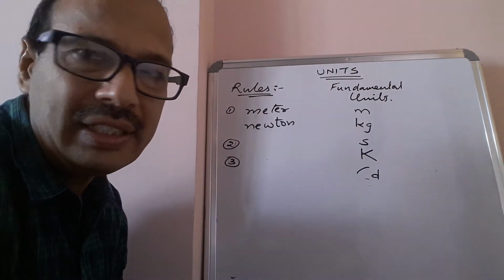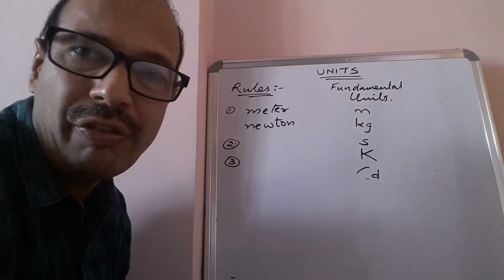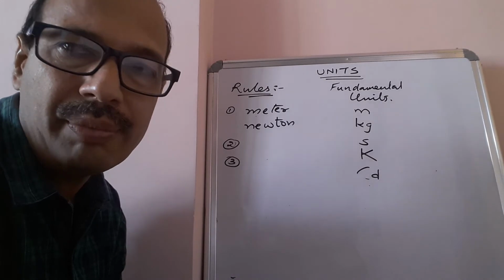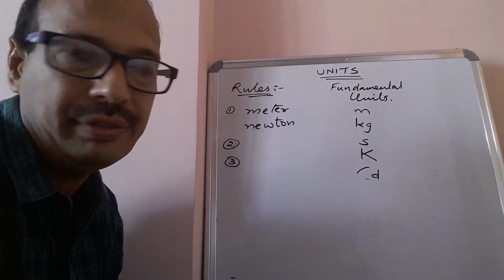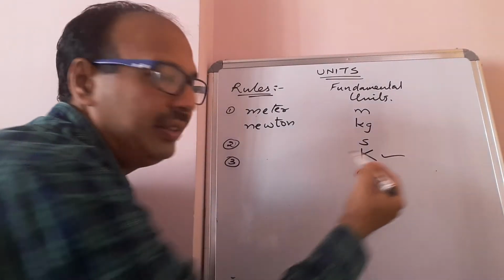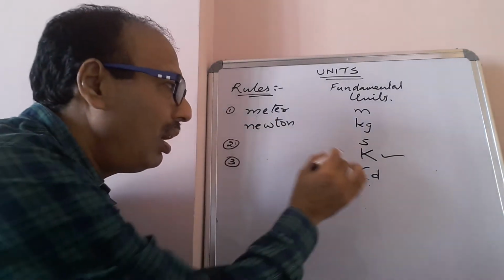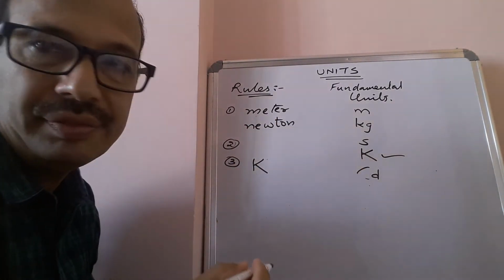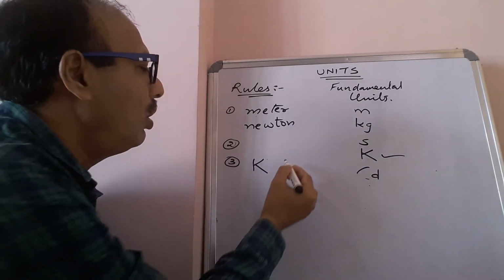Whenever we are writing the symbol for a unit which is derived from the name of a person, for example Kelvin, you should always write a capital letter K. You should not write a small k.